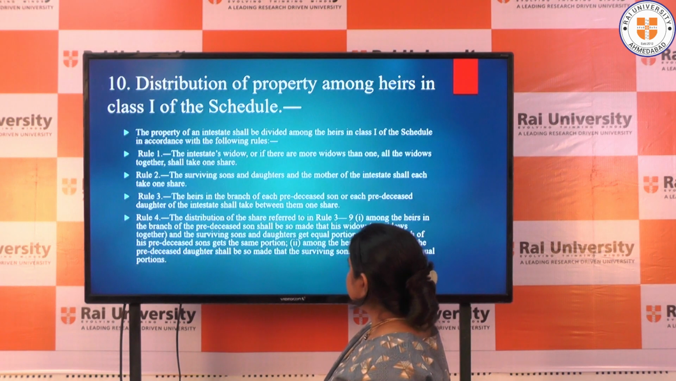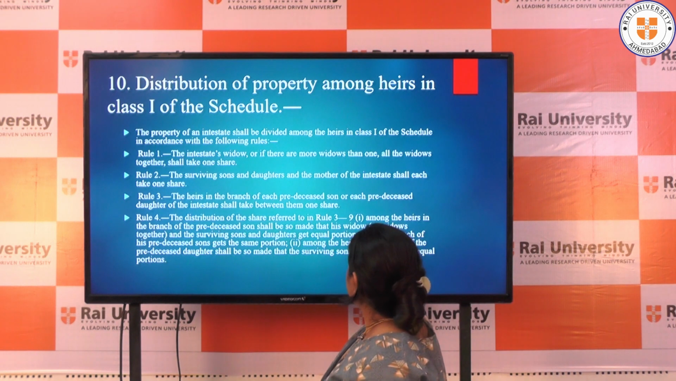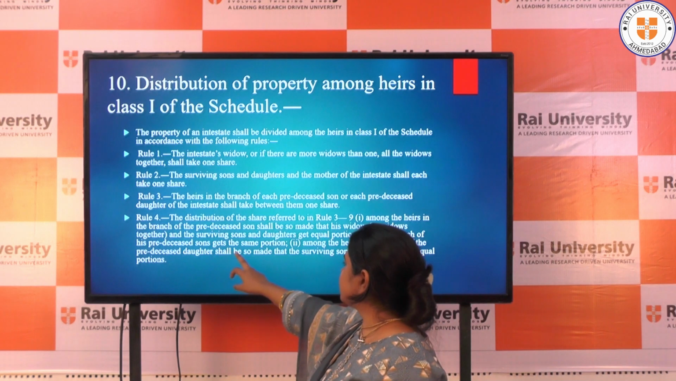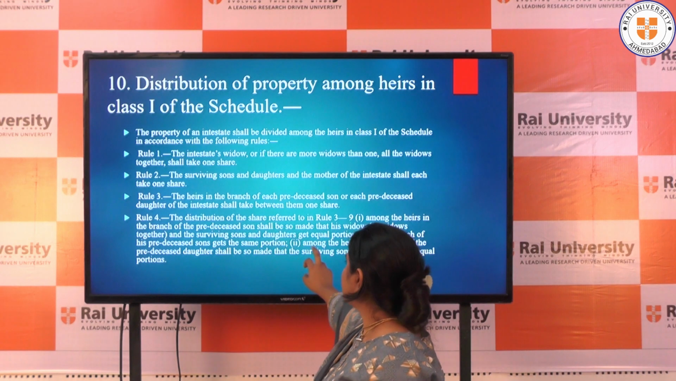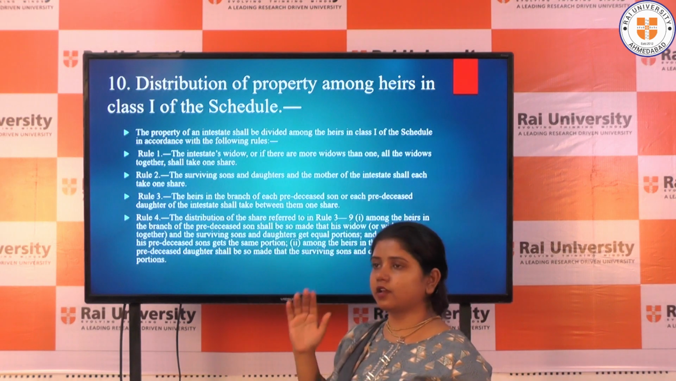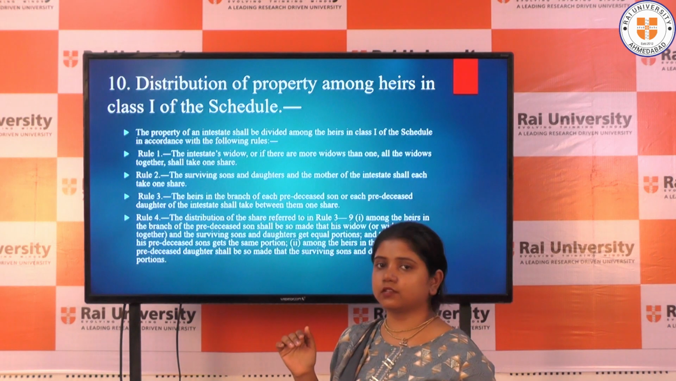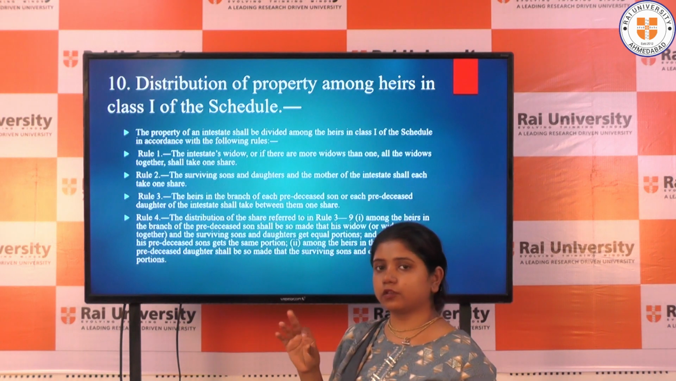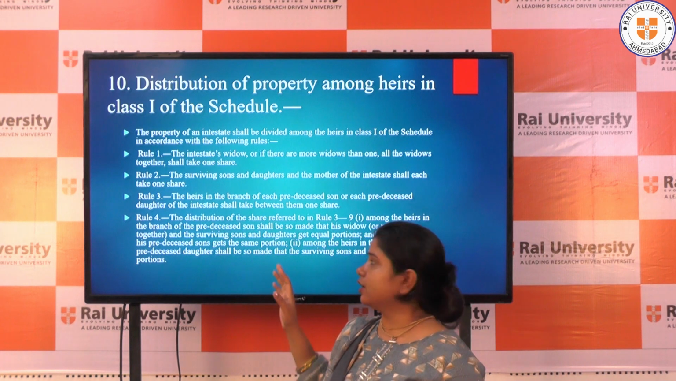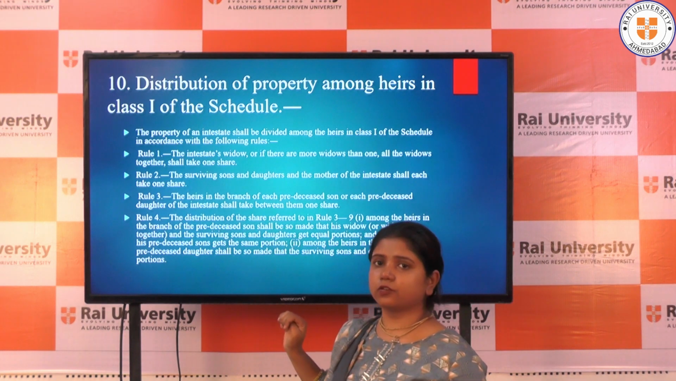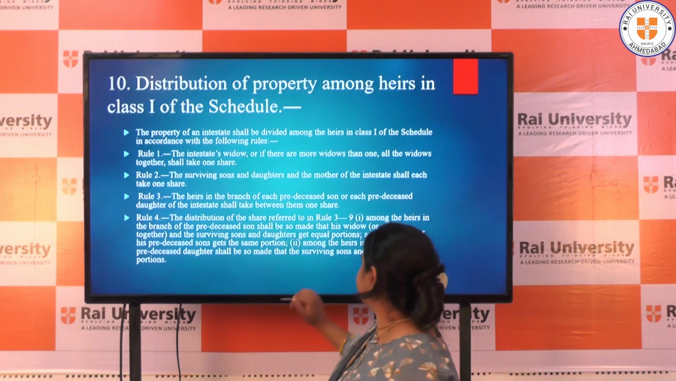Next is that the branch of his predeceased son gets the same portion. And if a predeceased son has a predeceased son, then that son will also get an equal share, as if he were also a surviving son of the predeceased son.